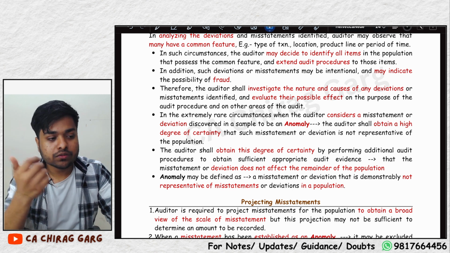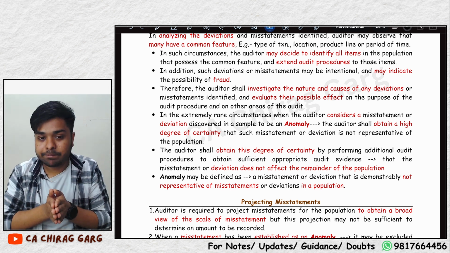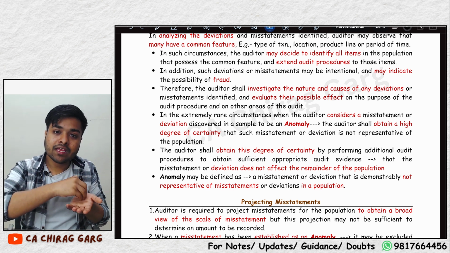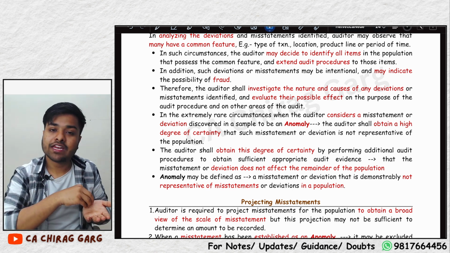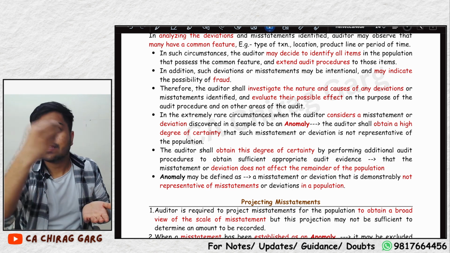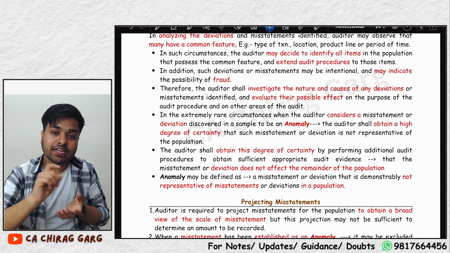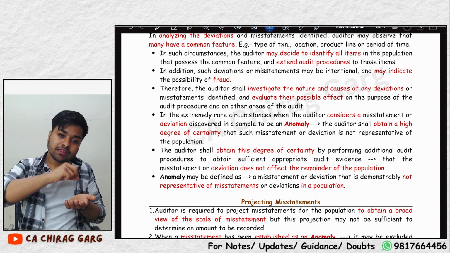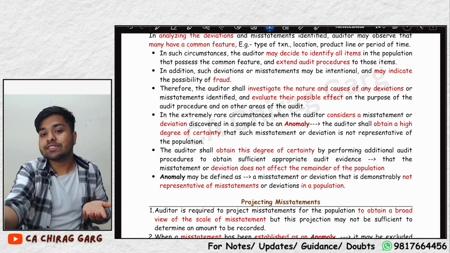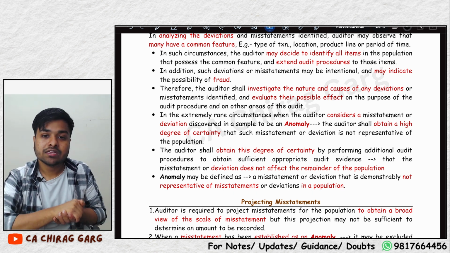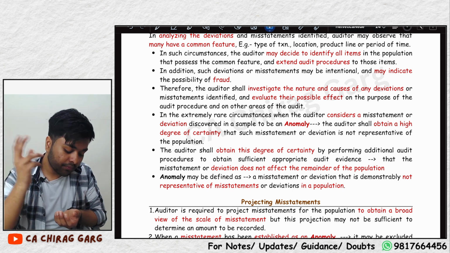What we were doing till now was selecting a sample and projecting the misstatements from that sample to the population. If there is 10% misstatement in the sample, then there is 10% misstatement in the population. What an anomaly says is, this is an exceptional deviation. This does not represent the deviation in the population. This is a 1 in a million situation and this does not represent the population.